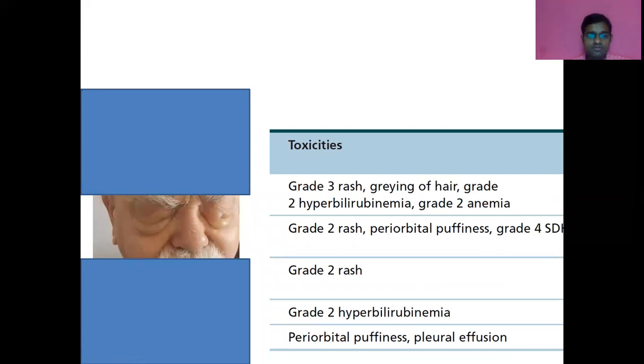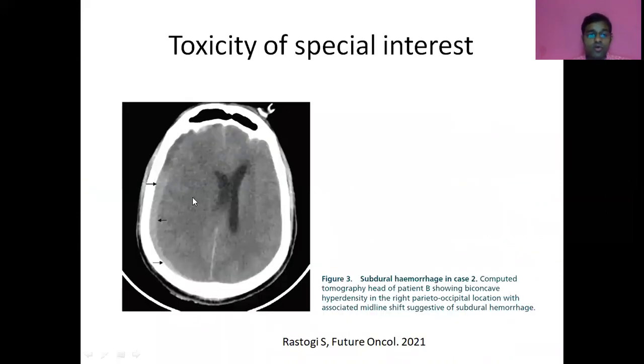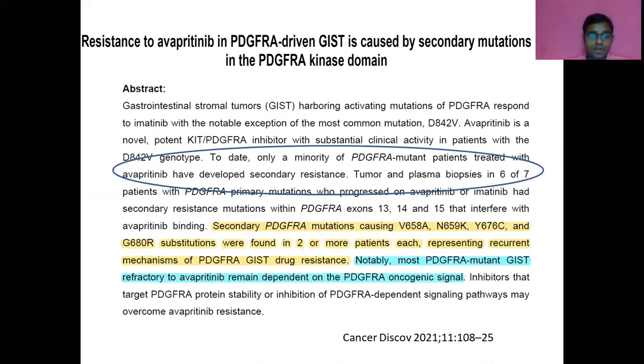The major toxicities were rash, periorbital puffiness, hyperbilirubinemia, pleural effusion, and this is the periorbital puffiness in the patient who continued till 1 year. One patient had grade 4 subdural hemorrhage, again a very serious toxicity of avapritinib, but it's found in 2% of patients. So what about resistance to avapritinib?